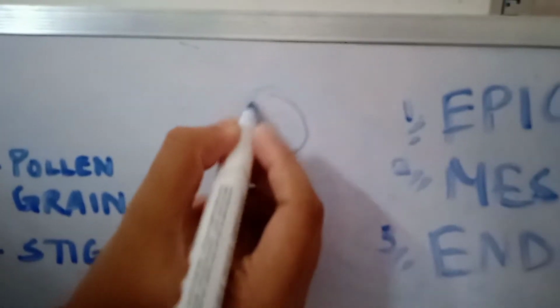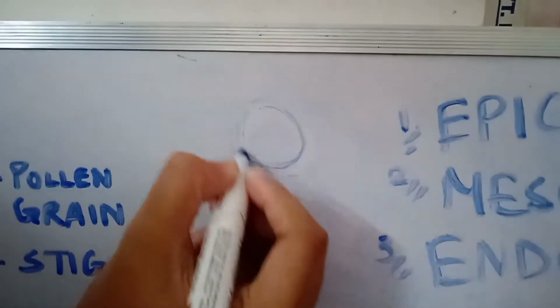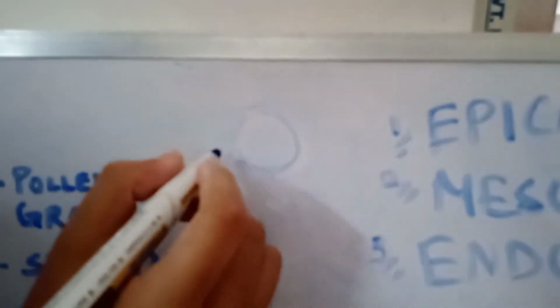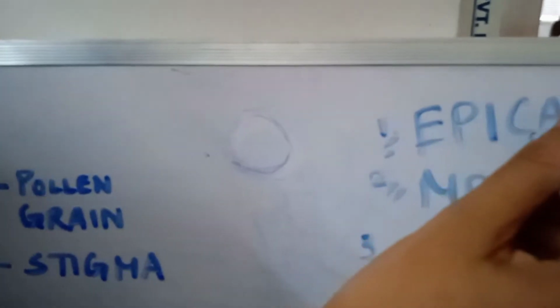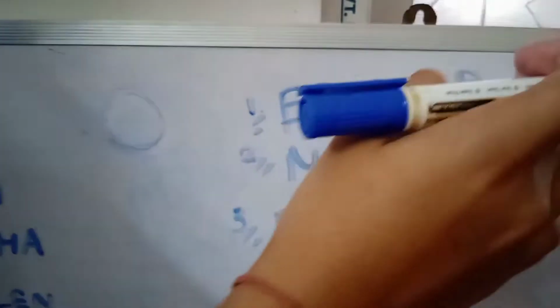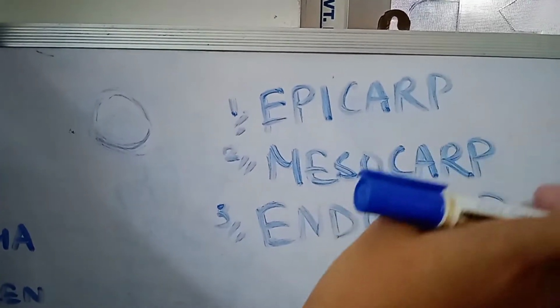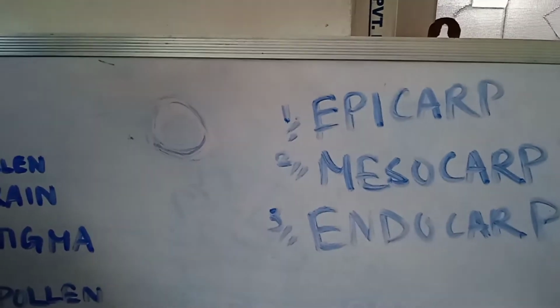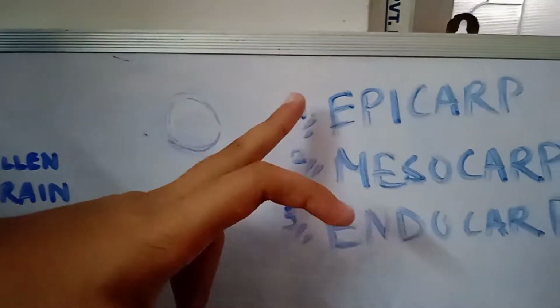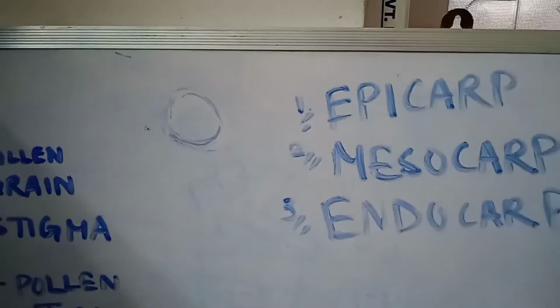Say this is a fruit. This fruit has a fruit wall, the pericarp. In hard or dry fruits, there are not three distinguished layers; there is only one layer, that is the pericarp. In the fleshy fruits, there are all three layers: epicarp, mesocarp and endocarp.